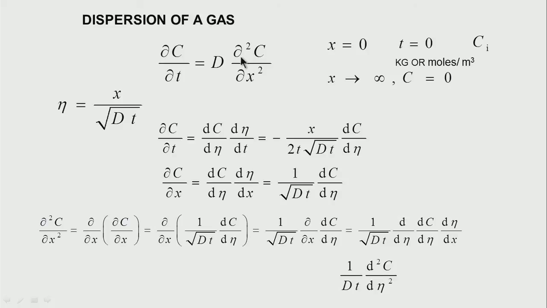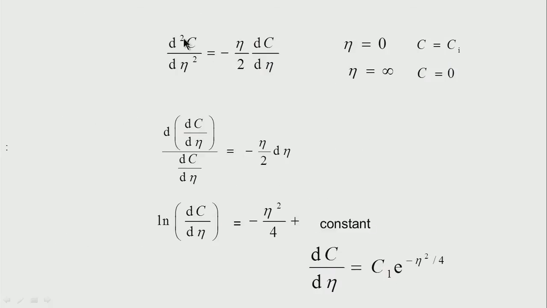Similarly, I want to determine d²c/dx². dc/dx is equal to dc/dη into dη/dx, and dη/dx is equal to 1 over √(Dt). Again, d²c/dx² is ∂/∂x of dc/dx, which is equal to ∂/∂x of 1 over √(Dt) into dc/dη, and that becomes 1 over Dt into d²c/dη². Therefore, this particular equation can be written in terms of a single variable. Instead of having t and x, it can be written in the form of d²c/dη² is equal to minus η by 2.